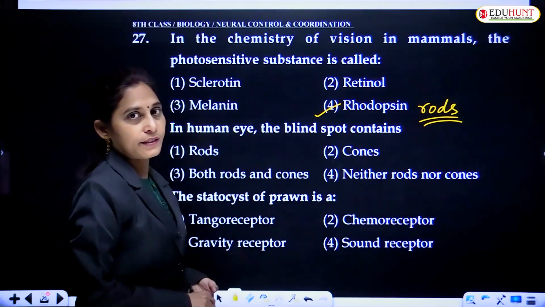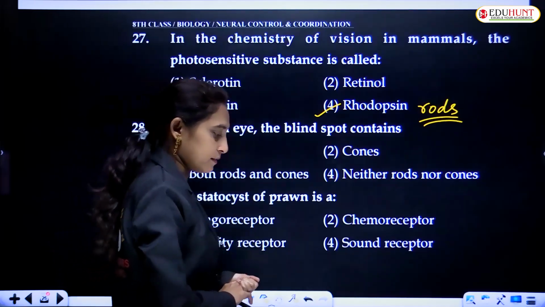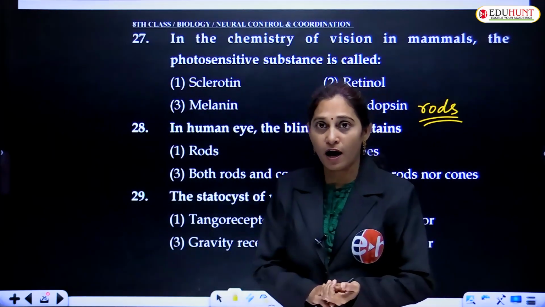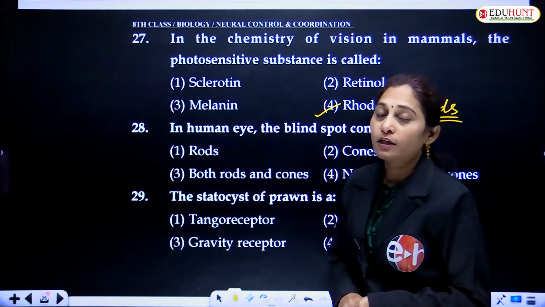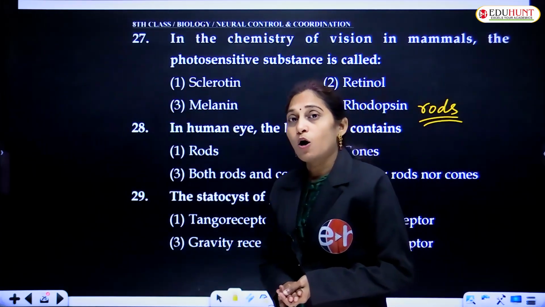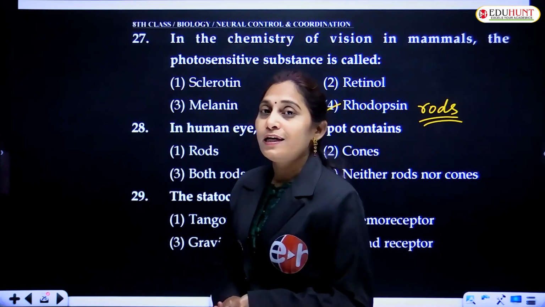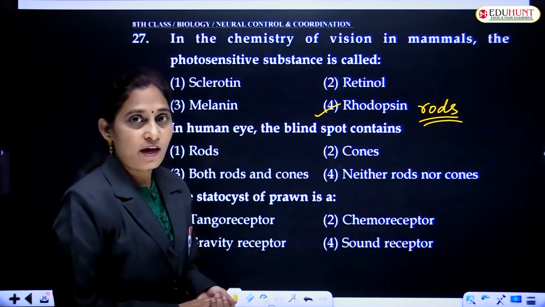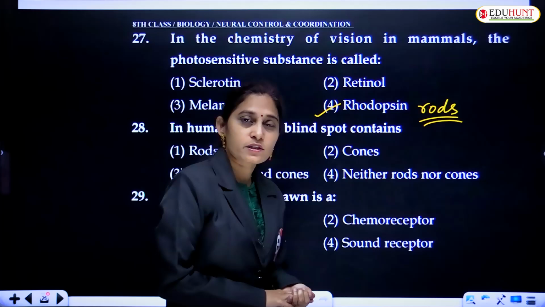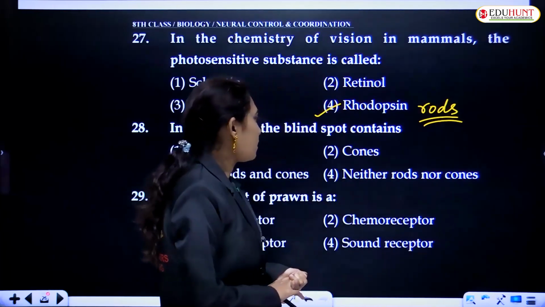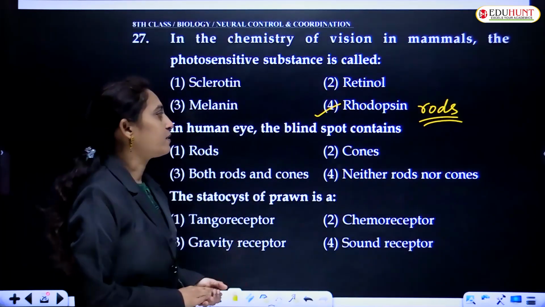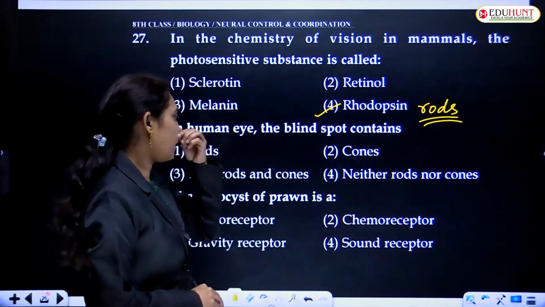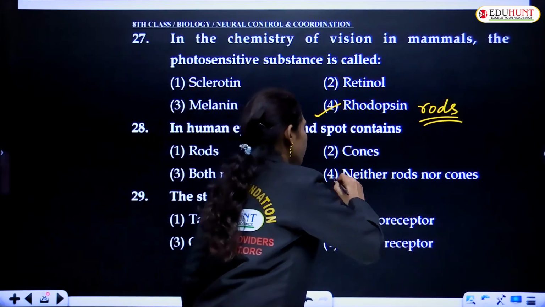In human eye, the blind spot contains what? What is a blind spot? Blind spot is the region of the eye where the optic nerve leaves the eye. So that is the blind spot where there are no rods and cones. The options are rods, cones, both rods and cones, neither rods nor cones. Neither rods nor cones is the correct option.